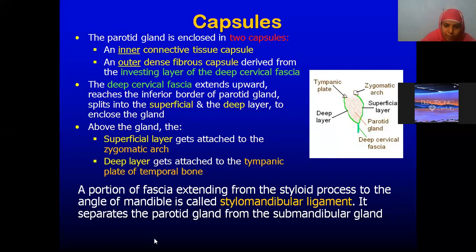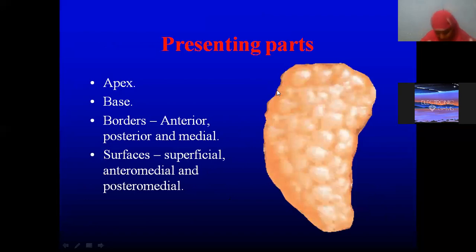So the stylomandibular ligament, which is nothing but the thickening of the investing layer of the deep cervical fascia, extending almost from the styloid process to the angle of the mandible, is separating the parotid gland from the submandibular salivary gland.